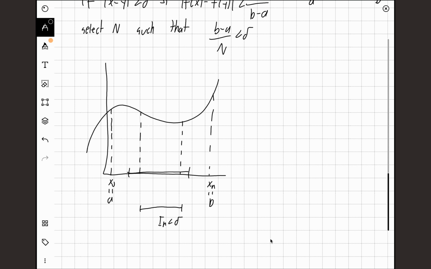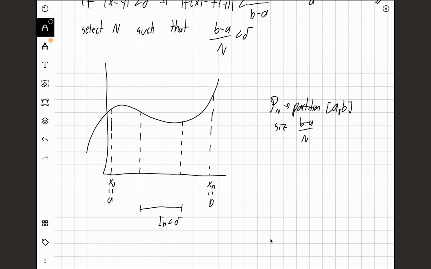So let's say delta is this big, and each interval will be exactly this big, and each interval will be the same size. That's very important. So now we have a uniform partition. I can say that this is a uniform partition of our interval a to b, of size (b minus a) over n.